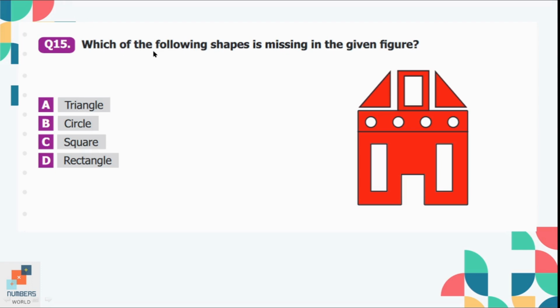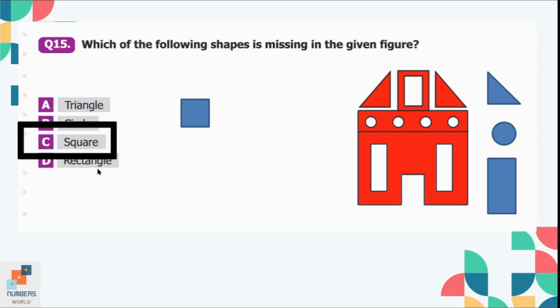Question number 15, which of the following shapes is missing in the given figure? Option A is triangle. There are 2 triangles at the top. Option B is circle. There are 4 circles in the given shape. Option C is a square. There is no square in the given shape. Option D is rectangle. So there are many rectangles in the given figure. So option C is the correct one. There is no square here.